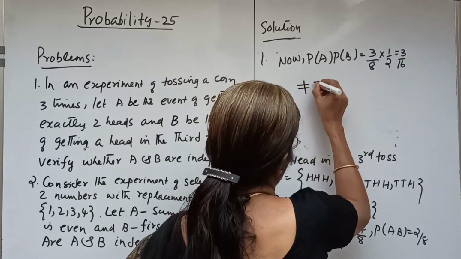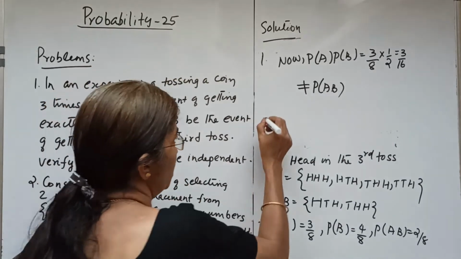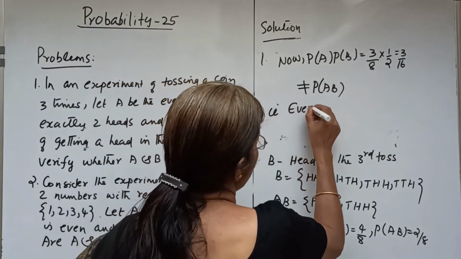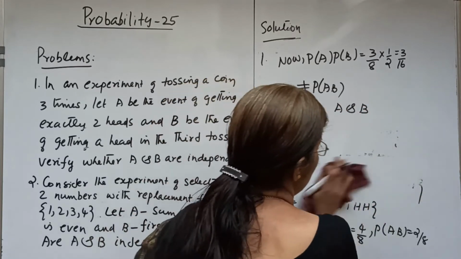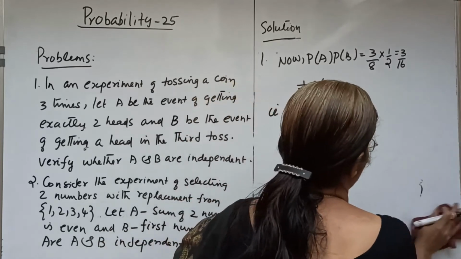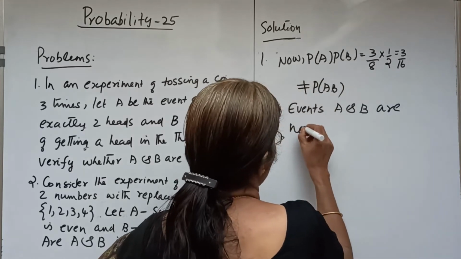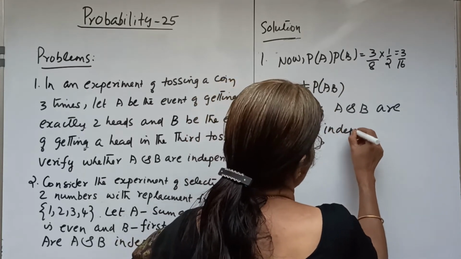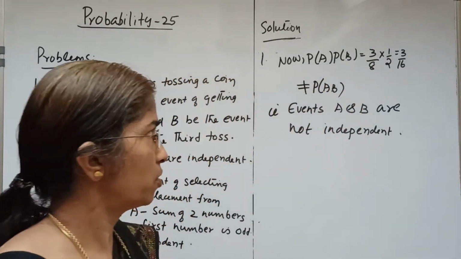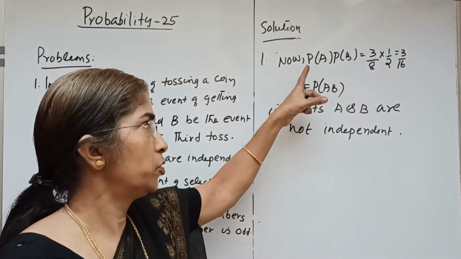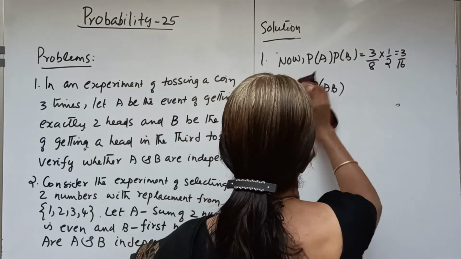That is, events A and B are not independent, since P of A into P of B is not equal to P of AB. Okay. Now we consider the next one.